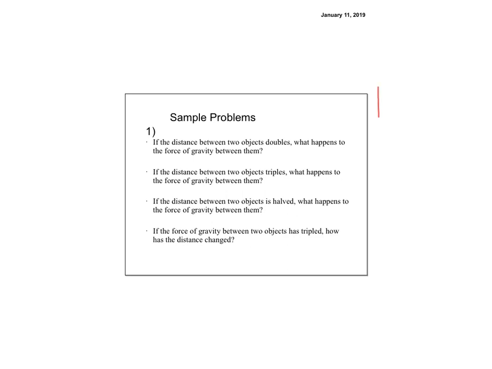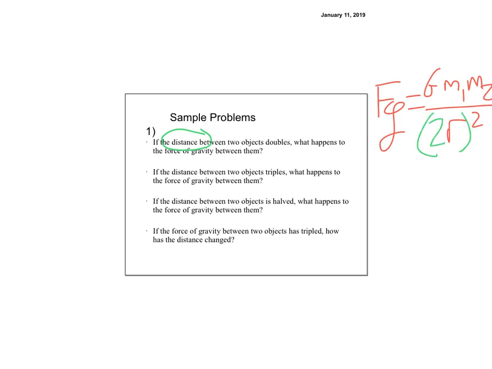So remember, we're thinking of the equation Fg equals G m1 m2 over r squared. And so it says the distance between the two objects doubles. So I'd put a 2 here. Notice there's a square right there, right?